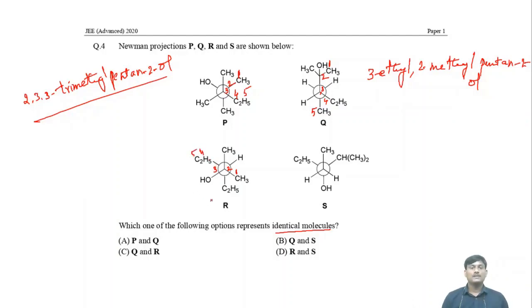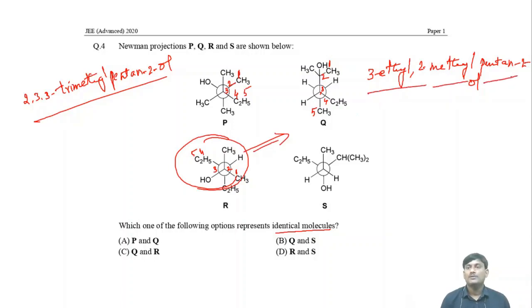So here, what is the name of this molecule? At second position you have a methyl group and hydroxy group. At third position you have an ethyl group. So the name of this molecule is the same as this molecule. Same: 3-ethyl, 2-methyl, pentan-2-ol. So here Q and R are the same molecules.